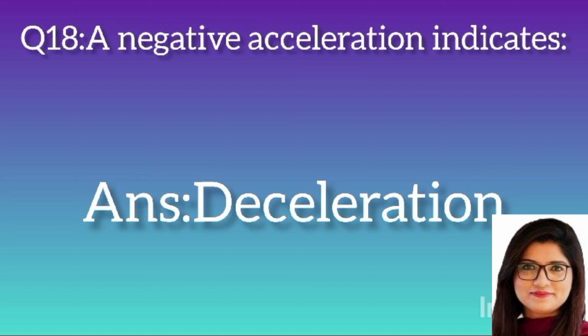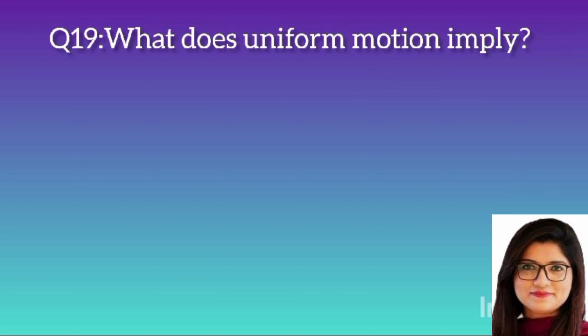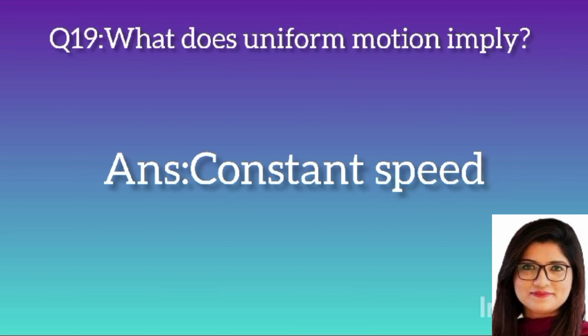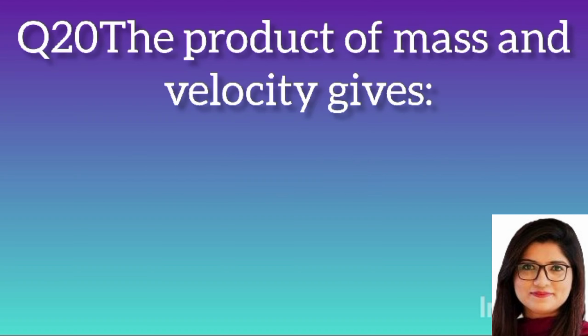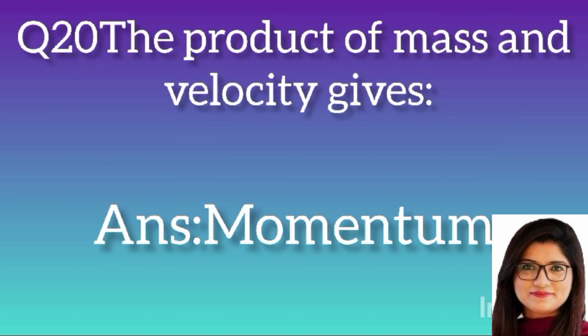Answer: deceleration. Question 19. What does uniform motion imply? Answer: constant speed. Question 20. The product of mass and velocity gives? Answer: momentum.